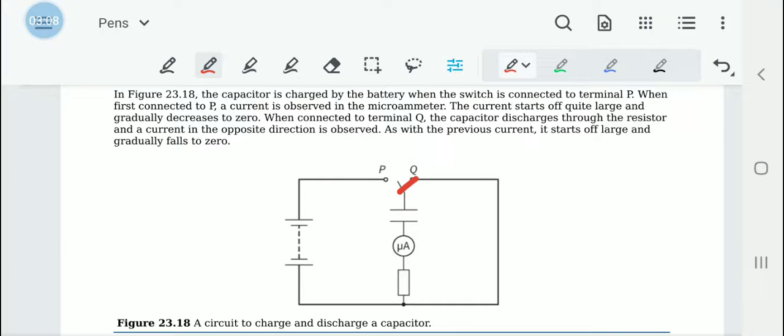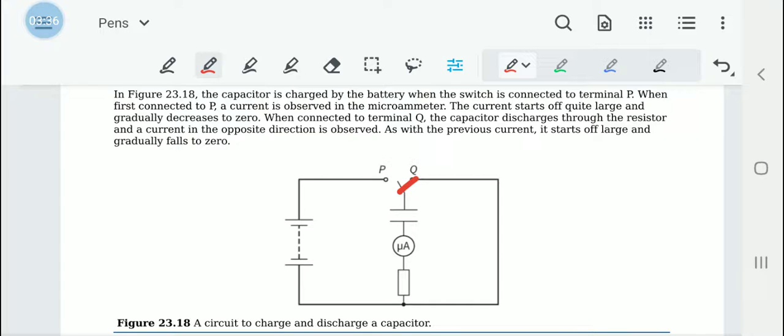So what happens is, initially when this is being charged, there would be a higher current flowing, but with time it will reduce and come to 0. When it is getting discharged, the same thing would happen. It would discharge at a higher rate at the beginning and later on slowly come to 0.